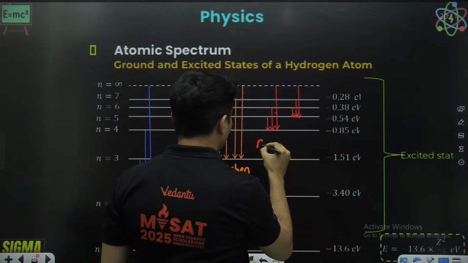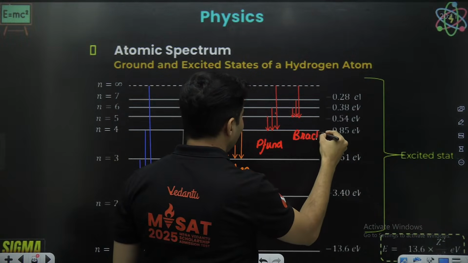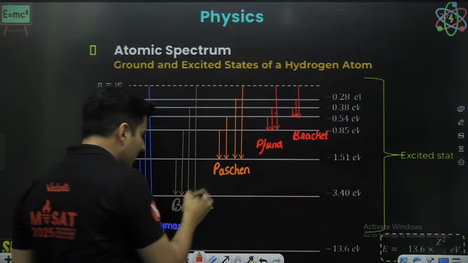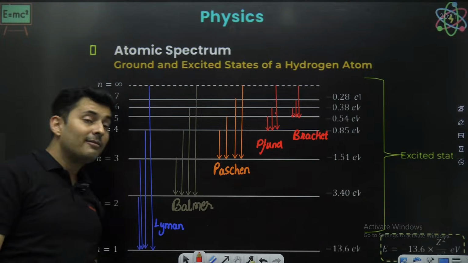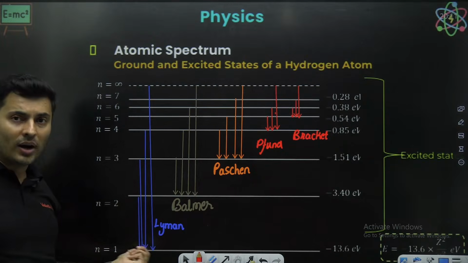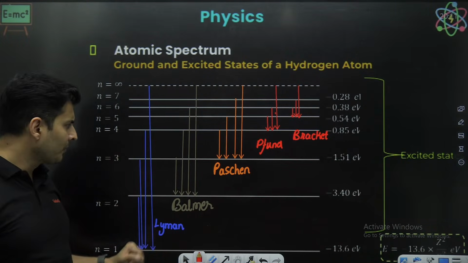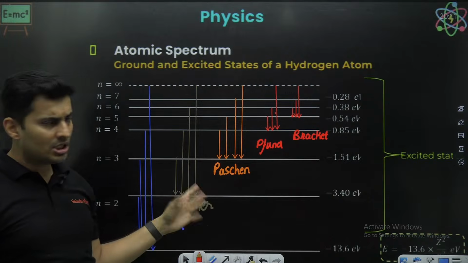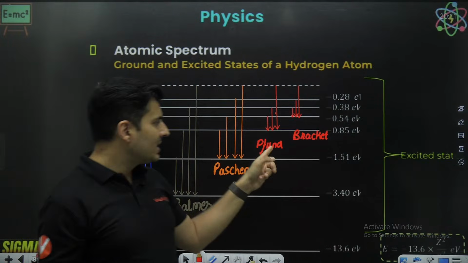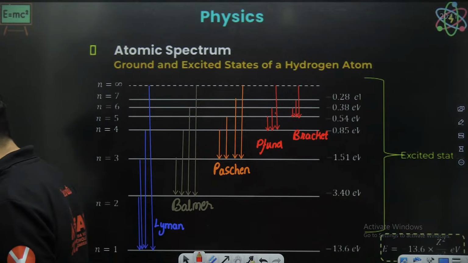These names and what numbers they correspond to, you should know with the colors. I've deliberately used blue so that you remember ultraviolet, Balmer whitish, meaning visible spectrum. Paschen is reddish, infrared, and this is more infrared in nature. Is that clear, everyone?